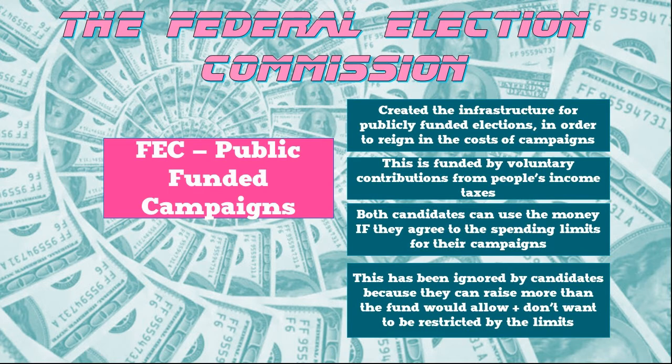Now, what would happen here is that that fund would be used to pay for people's campaigns, but they would have to agree to spending limits. So in order to get free money to run their campaign, all they had to do was agree to spending limits on their campaign. But every candidate, since this law has been passed, has decided that they could do better on their own. They've all ignored the fact that this was there and that they could use it, and they've raised their own money so that they won't be restricted by the spending limits.